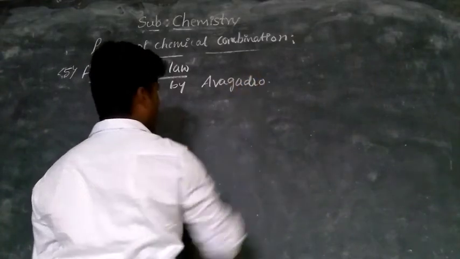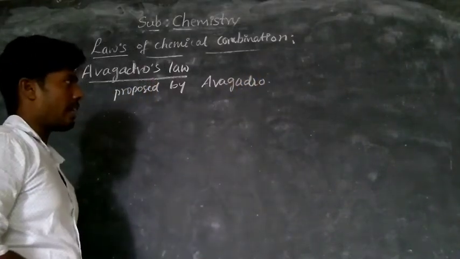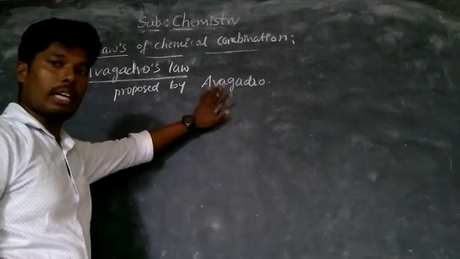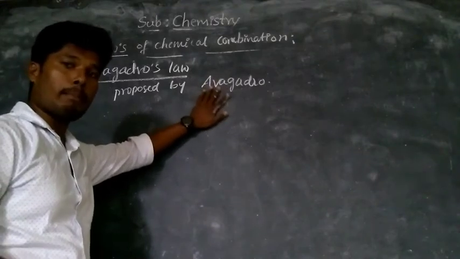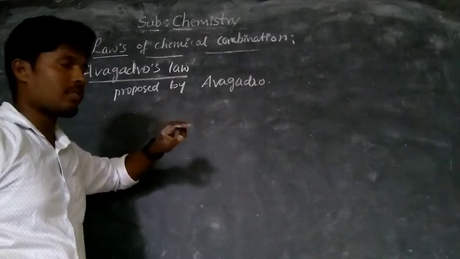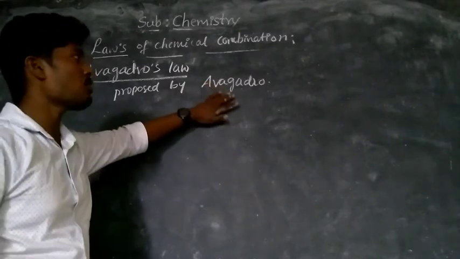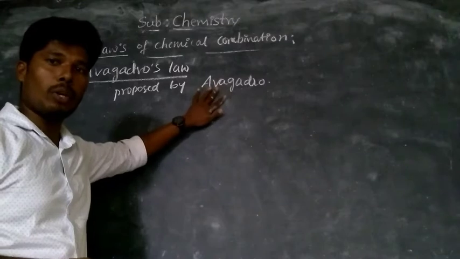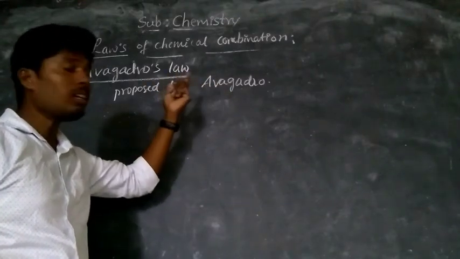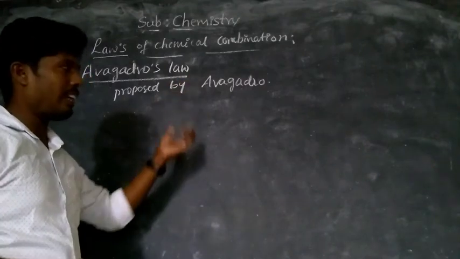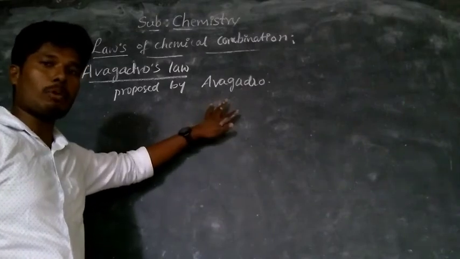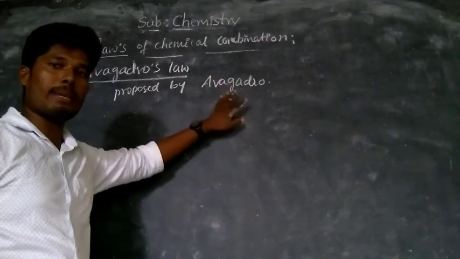He is the famous chemist, and he gave the conclusion about how many atoms are present in 1 mole of a substance. That is, Avogadro himself clarified how many atoms are there in 1 mole of substance. And after clarifying, he gave a number that is called the Avogadro number, which we will learn later after knowing the structure of an atom completely. After knowing the structure of the atom, we will go into detail about Avogadro's number.